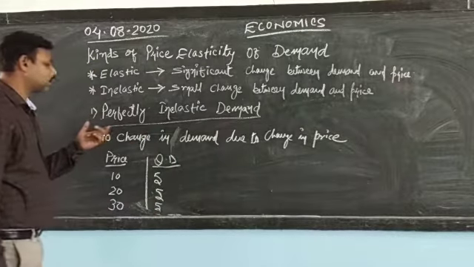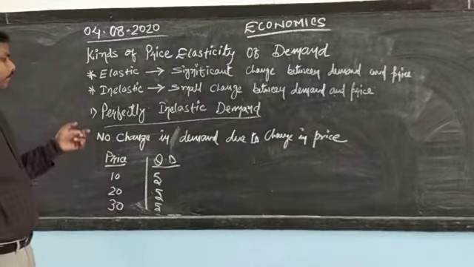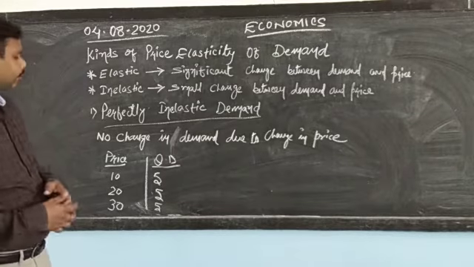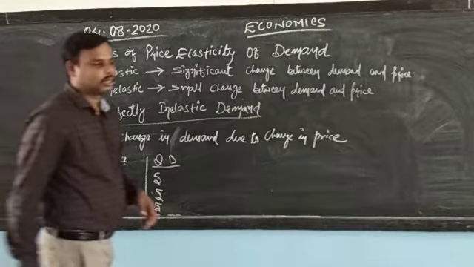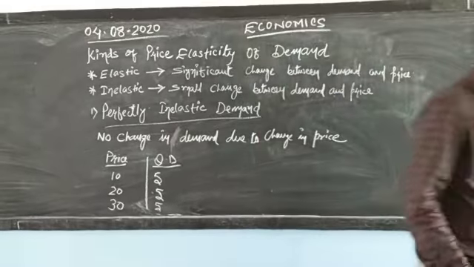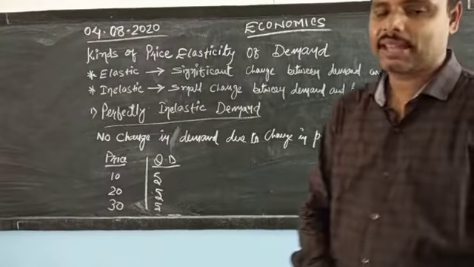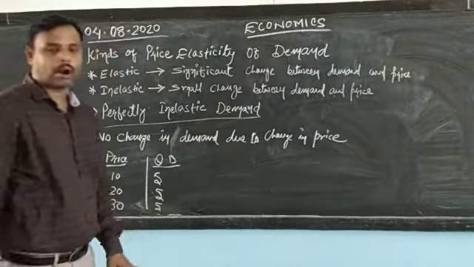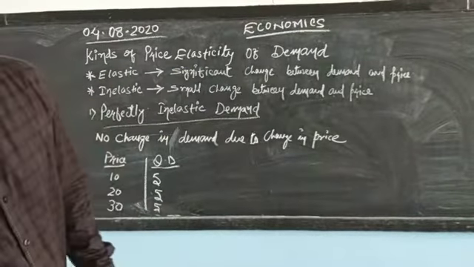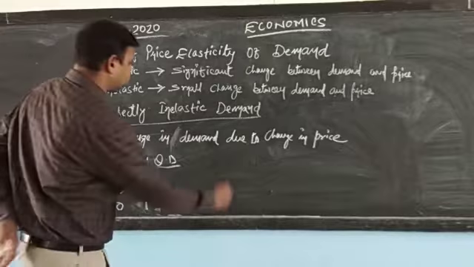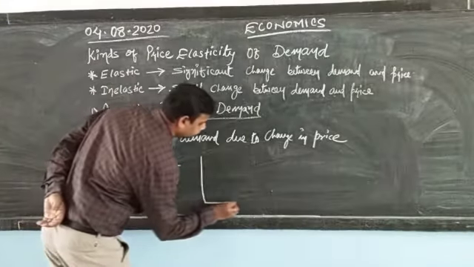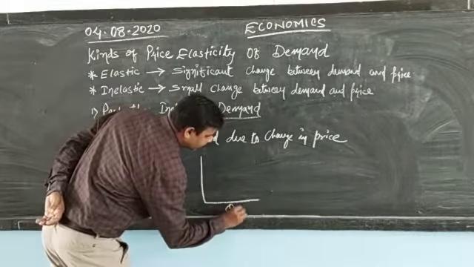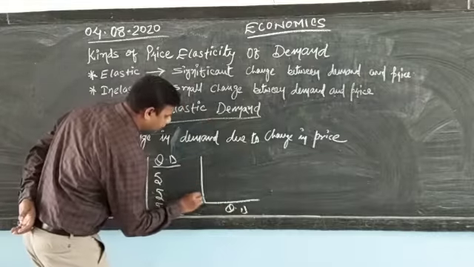So this can be illustrated with the help of a diagram even. The perfectly inelastic demand curve says that there will be no change in demand due to change in price. In this example we can see that the price has been changing, but there is no change in the quantity demanded. If we draw the diagram of this, this is your quantity demanded and this is your price.